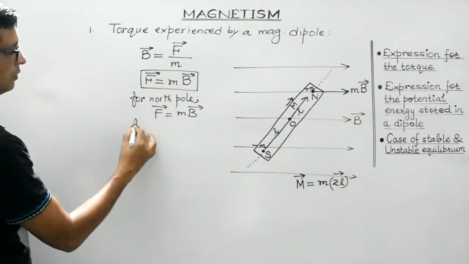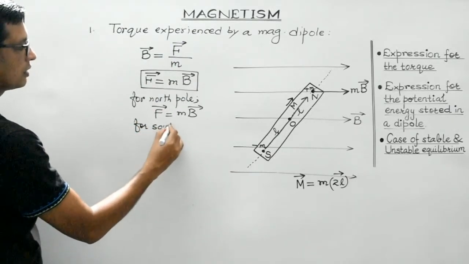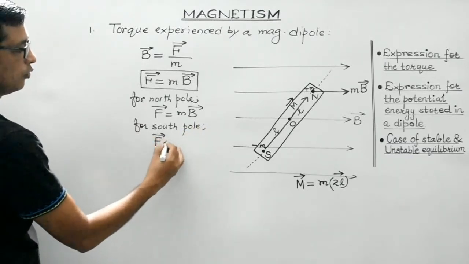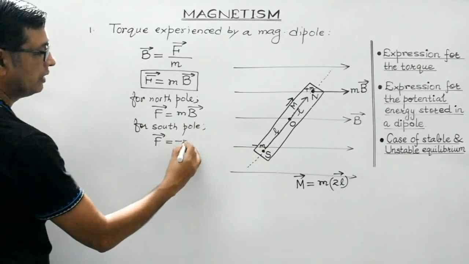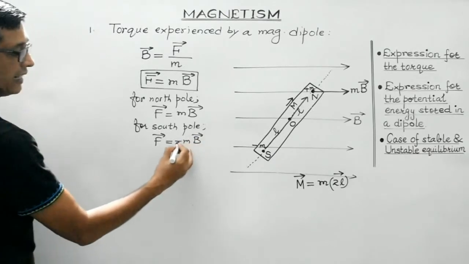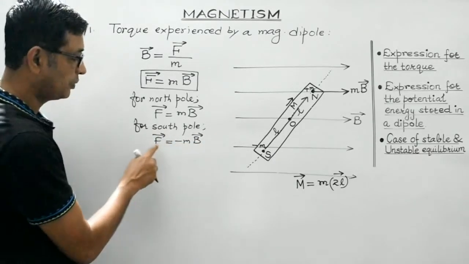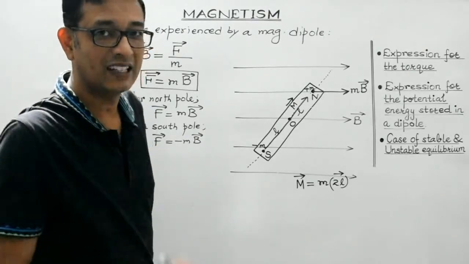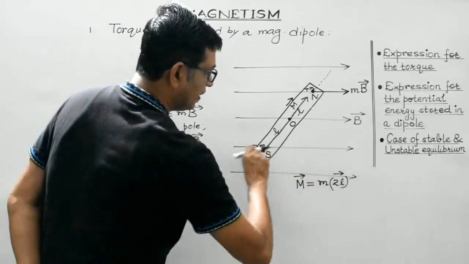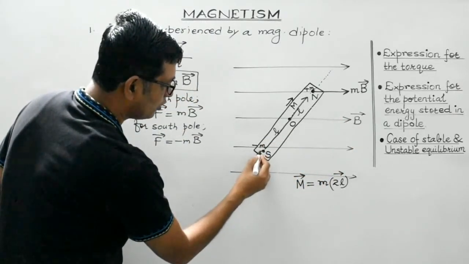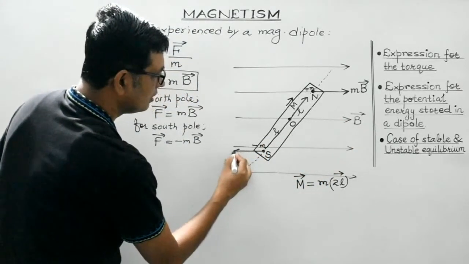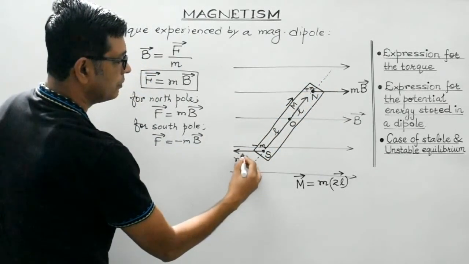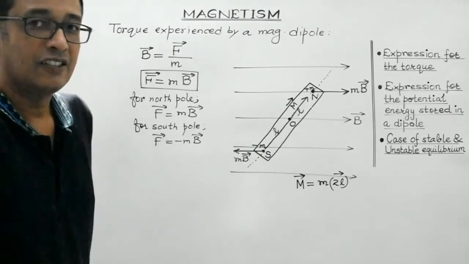For the south pole, let's consider the south pole. The force experienced by the south pole would be minus mB vector. This negative sign suggests that the south pole experiences a magnetic force in a direction opposite to that of the magnetic field. So, students, this is the direction of the magnetic field, and it will experience a force in the opposite direction like this, equal in magnitude but in the opposite direction. This is mB vector. Clear, students?